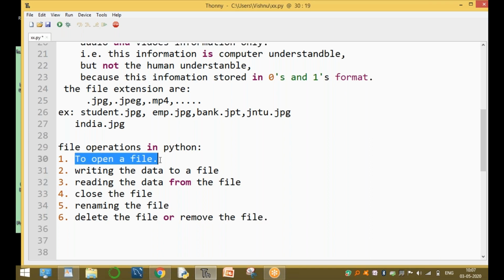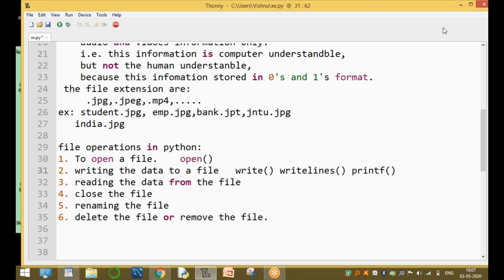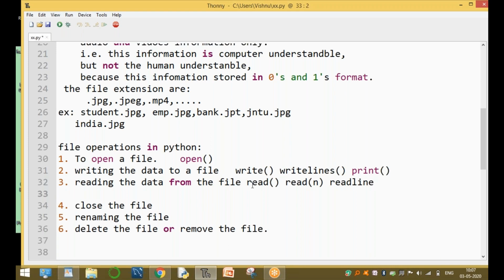The first operation, open, is done by the open inbuilt function. The writing operation is done by the write function, the writelines function, or the print function. Writing can be done in three different ways. The reading operation is done by read, read n characters, readline, and readlines.